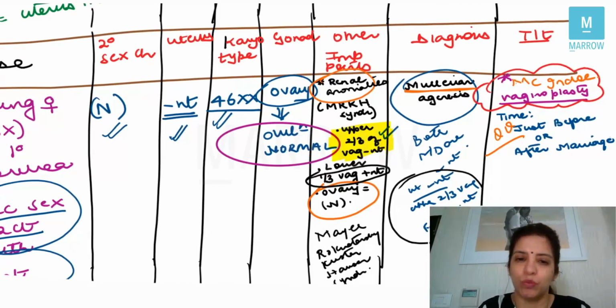So that's case 2. Another very important question which they ask you here is: is ovulation normal? Yes, because the ovaries are normal. That is why ovulation is also normal in Mullerian agenesis. Right? So that was case 2.